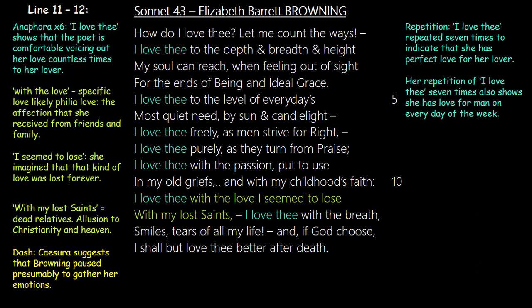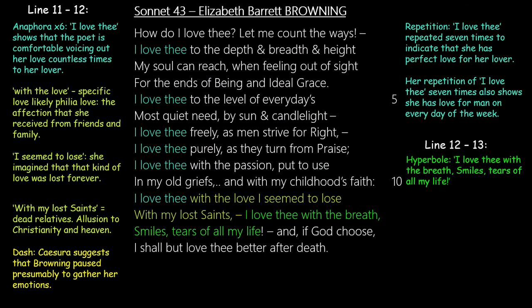And it can also be explained in a second way: because it's the 7th repetition of the words I love thee, she's trying to tell her lover that I love thee on every day of the week. I love you on Monday, on Tuesday, on Wednesday, on Thursday, on Friday, on Saturday, on Sunday. So her love for him is daily. Remember we talked about every day in the 5th line. So we see here that her love for him is daily.